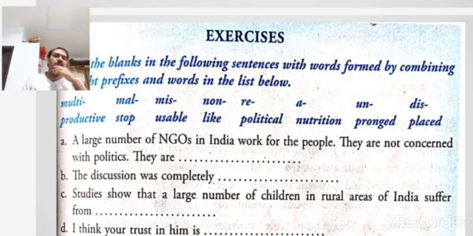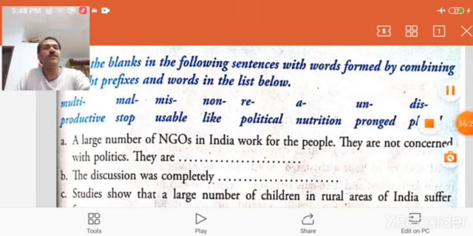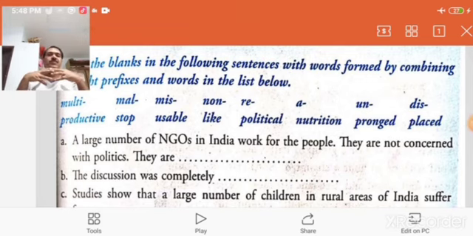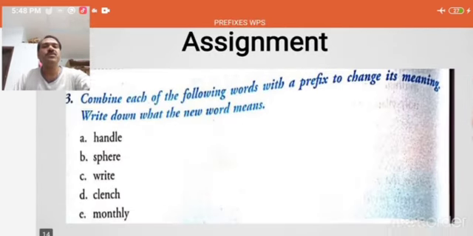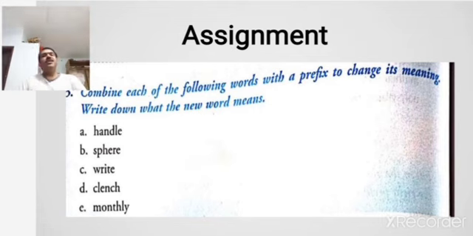So these are four examples in which the prefixes are used, and in the next class we will take some more examples and try to study the prefixes properly. One assignment I am giving you towards the end of the class is to combine each of the following words with a prefix to change its meaning. This is the first thing you have to do. And secondly, write down what the new word means. Form new words with the given words by adding a prefix, and write the meaning also.